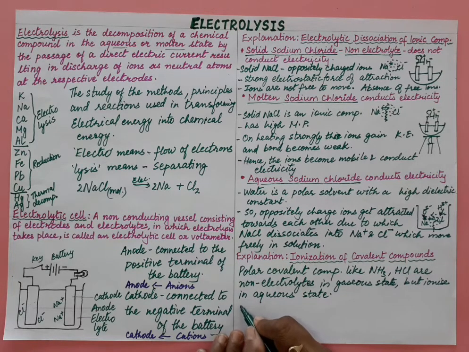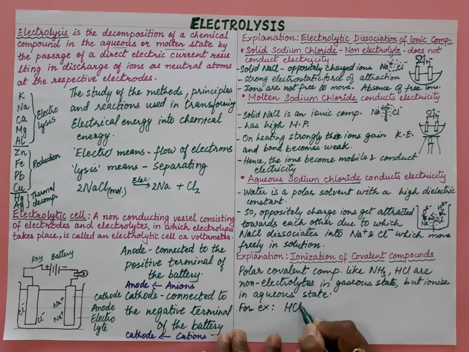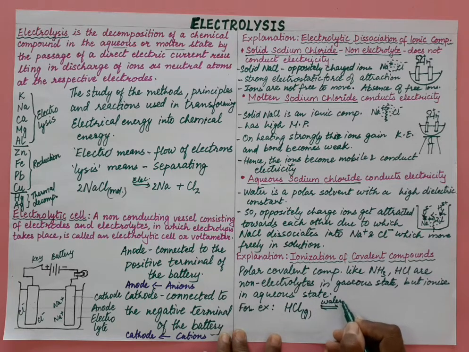So for example, if we take HCl, when it is in the gaseous state and we add water, what will happen? It will break down into H+ and Cl- ions, and this H+ ion will not remain alone.